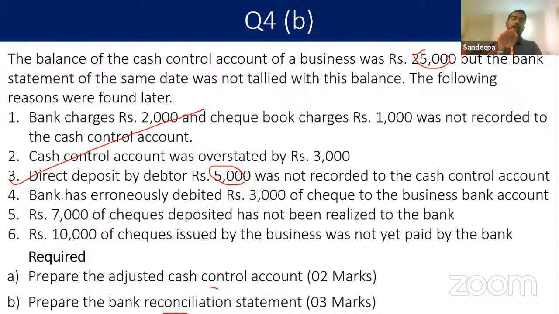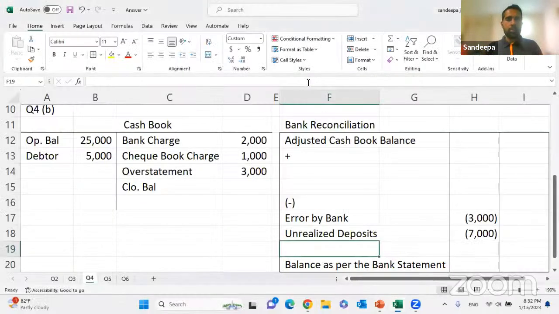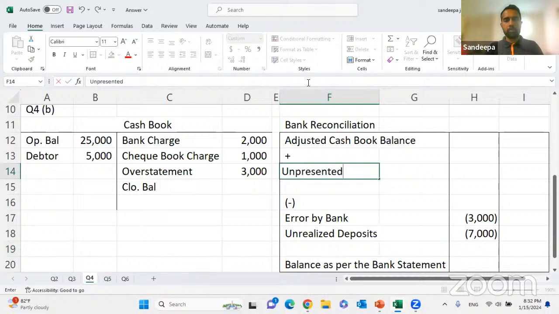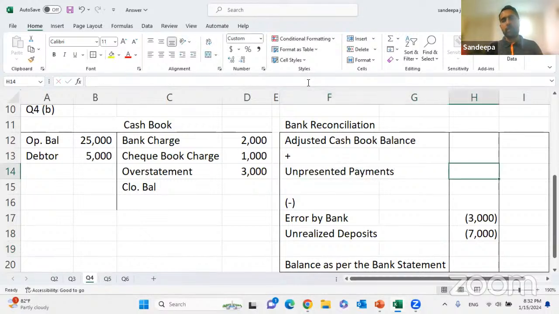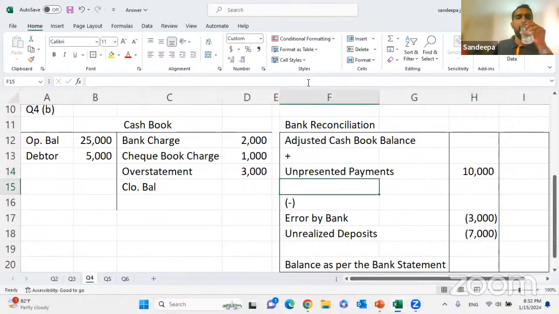Statement balance is higher, cash book balance is lower. So we are going to add unpresented payments, 10,000. Right.